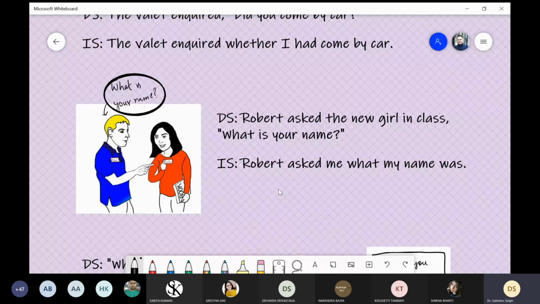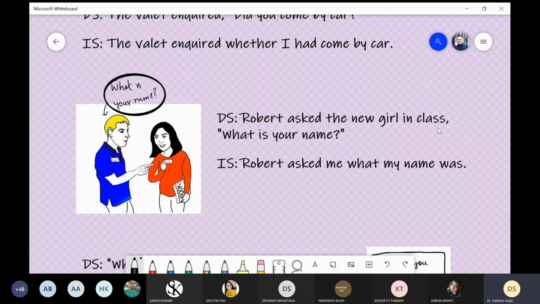The classmate is asking, what is your name? In the direct speech, we convert it as Robert asks, because his name is Robert. Robert asked the new girl in class, comma, and then the direct speech within inverted commas, what is your name? And then we close it by interrogative mark, and then finally with inverted commas.